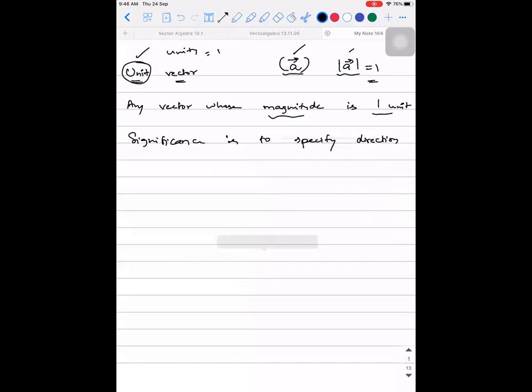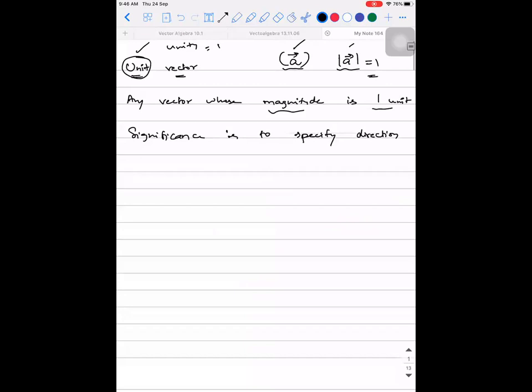I'll explain what we mean by specifying the direction. As I told you, if I draw an arrow mark, I can say it is in this direction. If someone is coming and asking you for directions to reach the school, you'll use your hands to show the directions, right? Instead of it, we need to frame a theoretical notation such that it is universally understood by everyone. That is why maps are there, right? You're able to understand Google Maps. The other person is also able to, whatever is exactly happening behind.